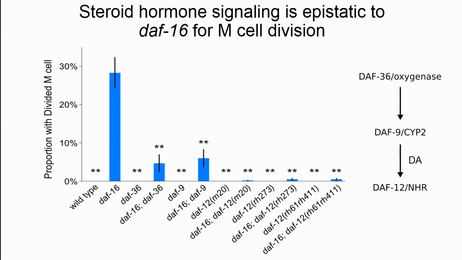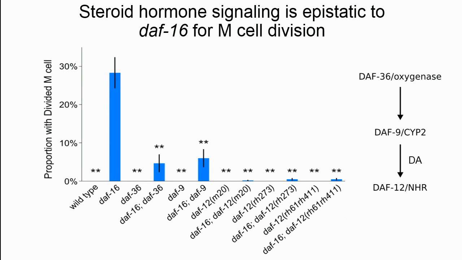So starting off with steroid hormone signaling, I've drawn a brief pathway for you here. So daf-36 and daf-9 are components of the pathway that manufacture dafachronic acid, which is the ligand for daf-12, which is a nuclear hormone receptor. So we're again looking at M cell divisions in starved L1s. Notice that wild type and all of the single mutants show no divisions except for daf-16, wherein daf-16 is showing divisions in about a quarter of the population.